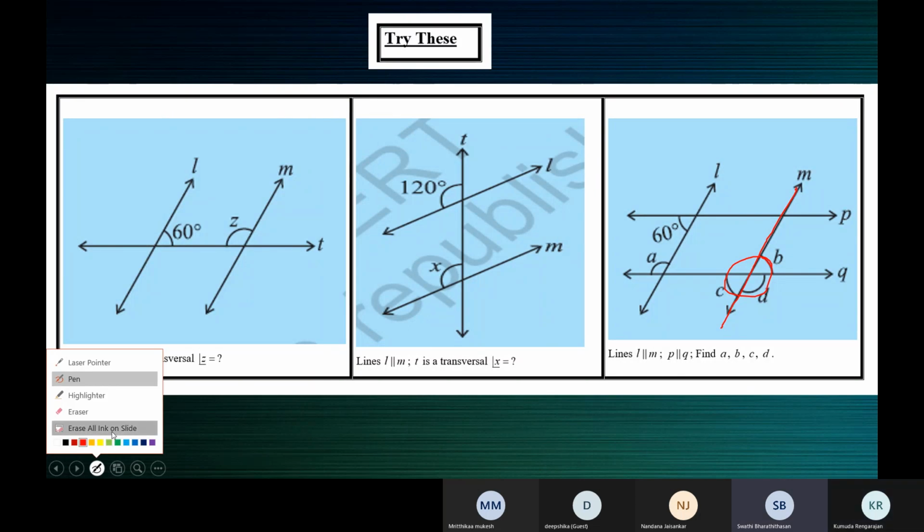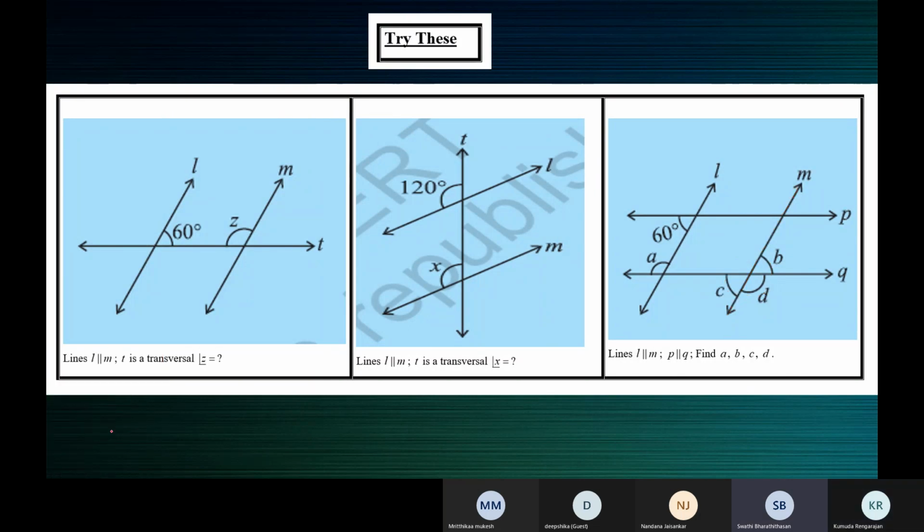Okay, Swati. Yes, ma'am. Ma'am, these angles B, D, C surround the transversal Q and M, ma'am. In order to find the angle B, we can find using the property of the parallel lines, ma'am. Since we have found that A is equal to 120, we don't have any relation between A and B, ma'am. Thus, they cannot be equal. So if we consider A and the angle closer to B, it will be 180, ma'am, because they are the corresponding angles.